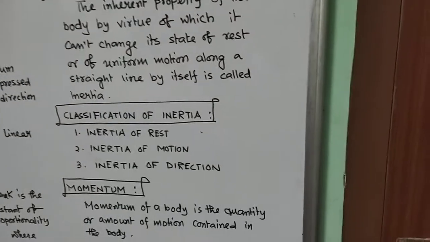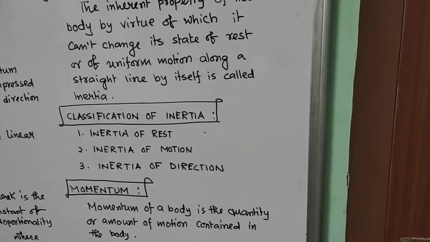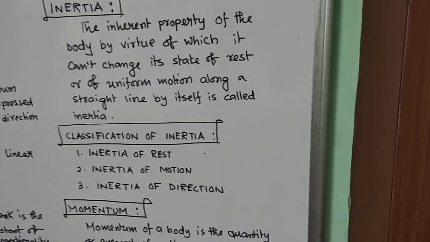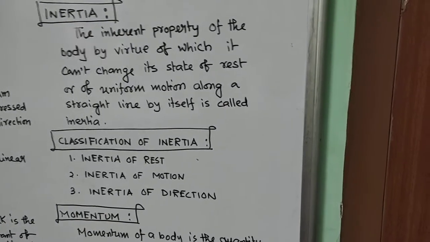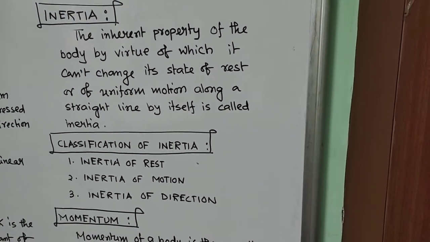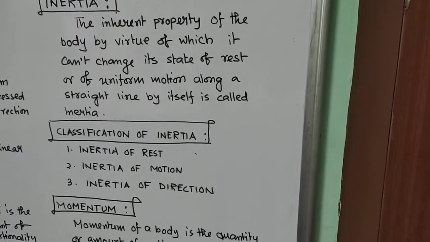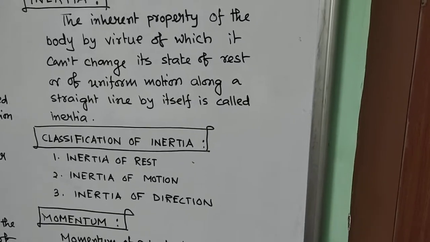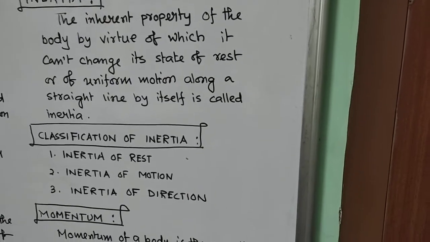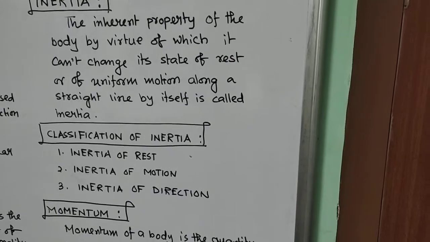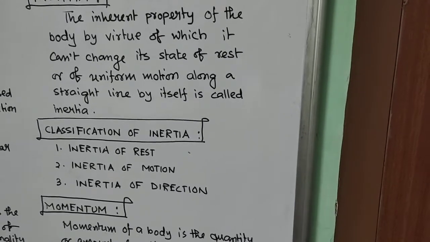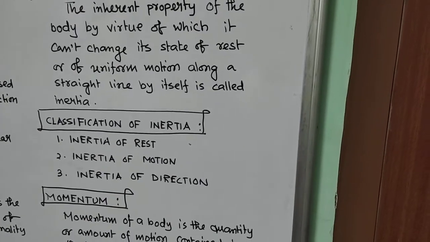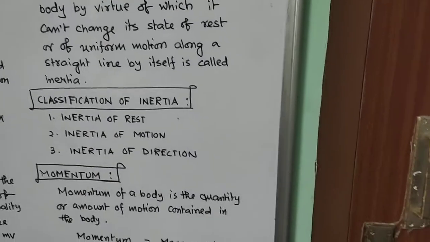Now regarding the classification of inertia: number one, inertia of rest; inertia of motion; and inertia of direction. Inertia of rest is nothing but the inability of the body to change its state of rest without the help of an external force. Similarly, inertia of motion is the inability of an object which is in motion to change its state of motion without the help of an external force. Inertia of direction: if an object is moving in a particular direction, it always maintains its direction unless an external force is applied on it, and that is nothing but the inertia of direction.